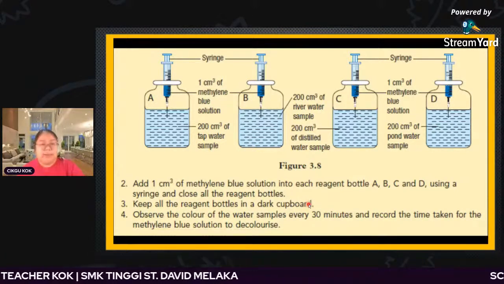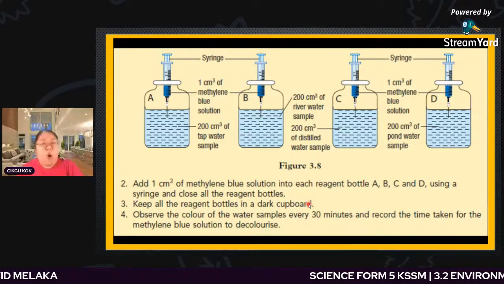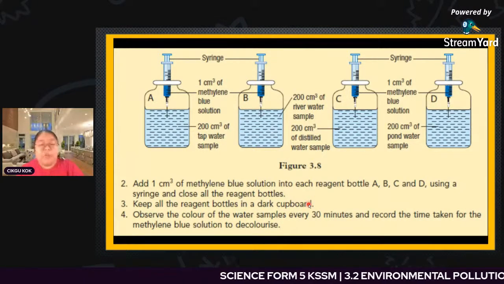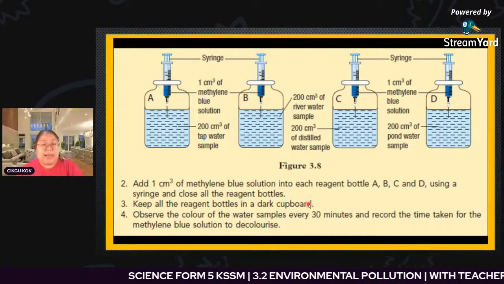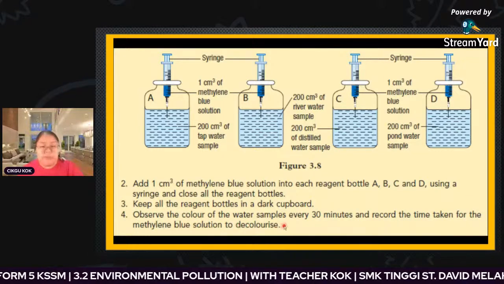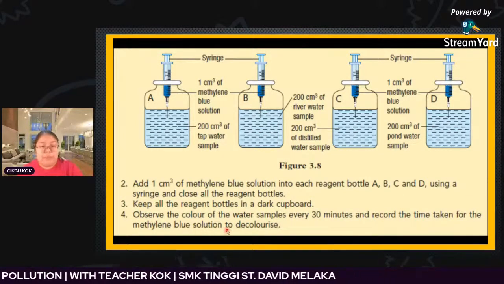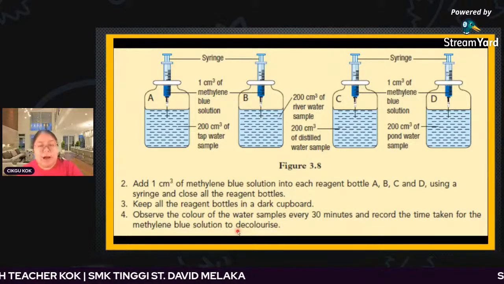If they are put under the sun, the microorganisms cannot stay, which means we cannot test anything. So they put them inside the dark cupboard. Now we need to observe the color of the water sample every 30 minutes and record the time taken for the methylene blue solution to decolorize.